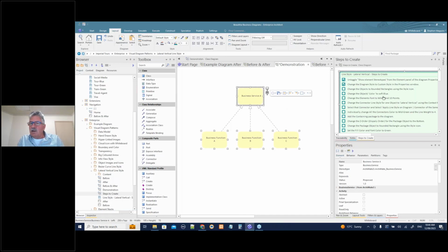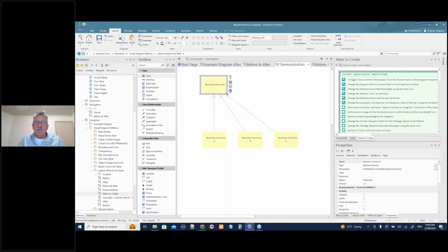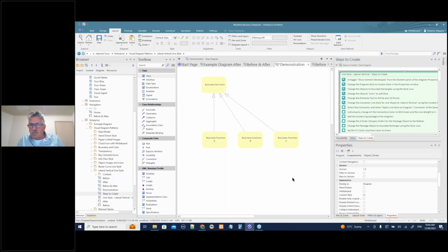Change the object color to soft blue. Change the object rounded rectangle style. That's all good. Elements font white. Connector style. Okay, so this is the key point. So let's just do the key thing. What I'm going to do is make this... we've gone off custom style again. I think that's better. I might just save that as we're flicking through this.